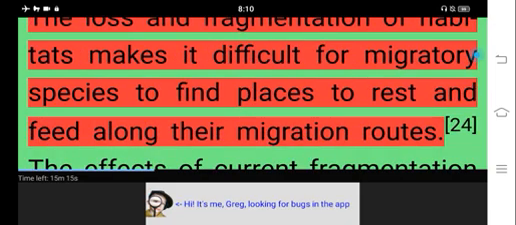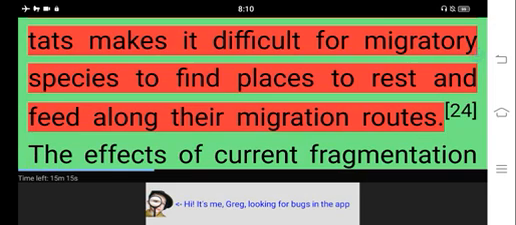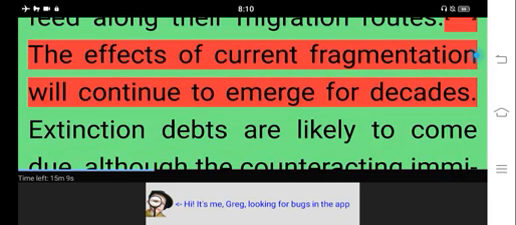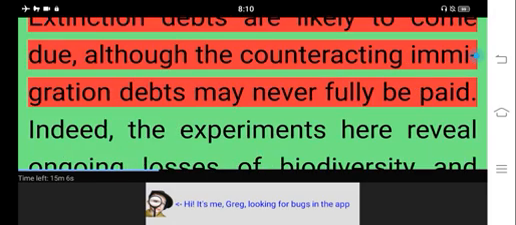The loss and fragmentation of habitats makes it difficult for migratory species to find places to rest and feed along their migration routes. The effects of current fragmentation will continue to emerge for decades. Extinction debts are likely to come due, although the counteracting immigration debts may never fully be paid.